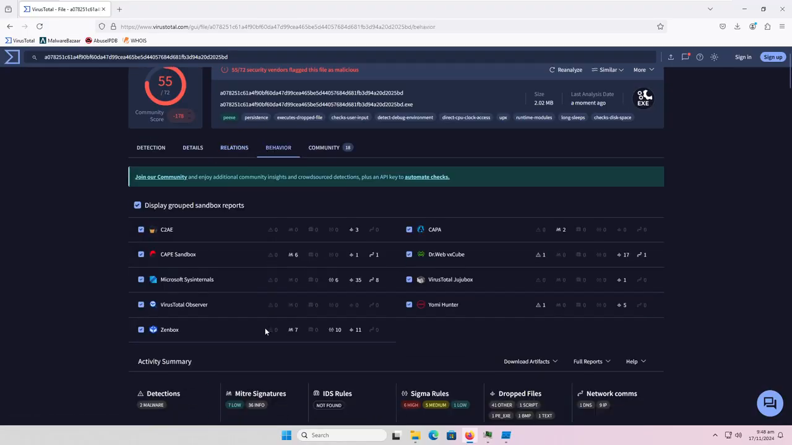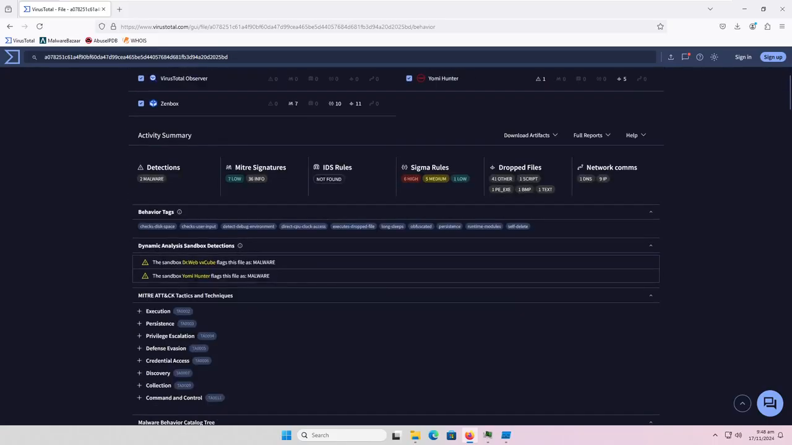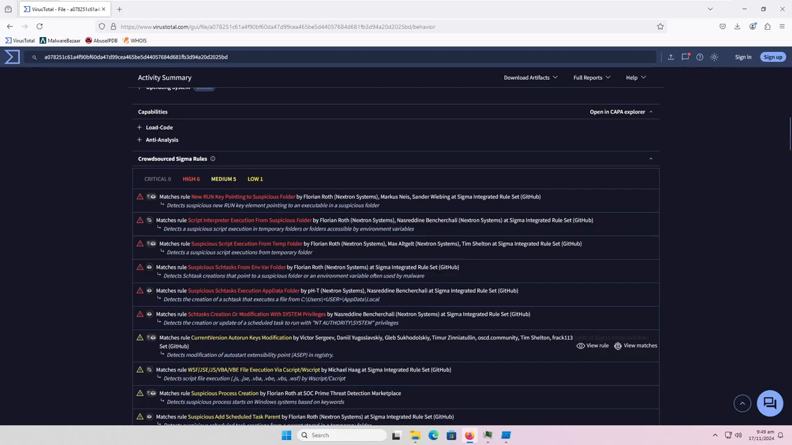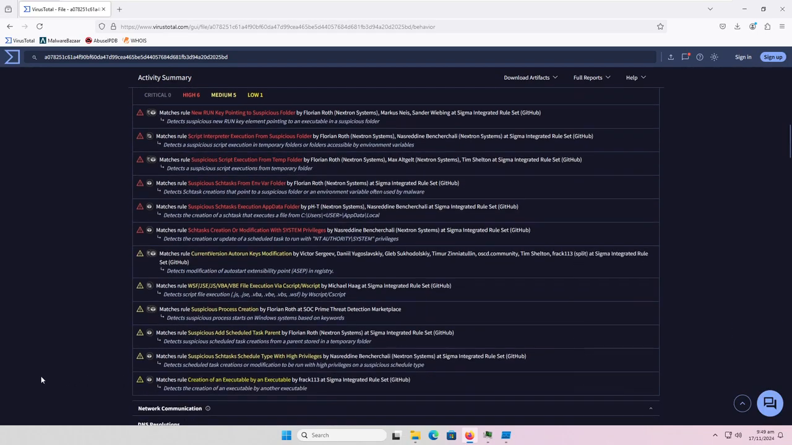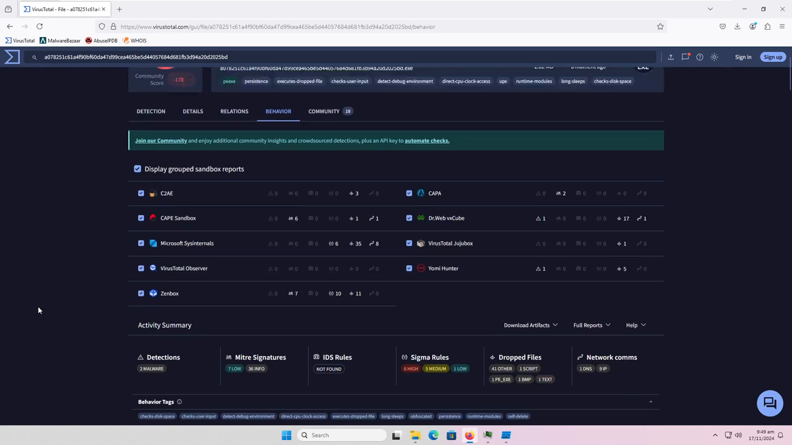And if we take a look at behavior, again, I don't spend much time on behavior on this channel, but if you want to look for yourself, you can. Dr. Web, VXCube, and Yummy Hunter flag this as malware. And we do have 6 high, 5 medium, and 1 low crowdsourced Sigma rule. And we also have no crowdsourced IDS rules.